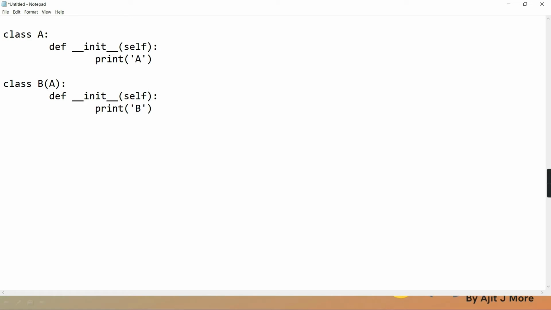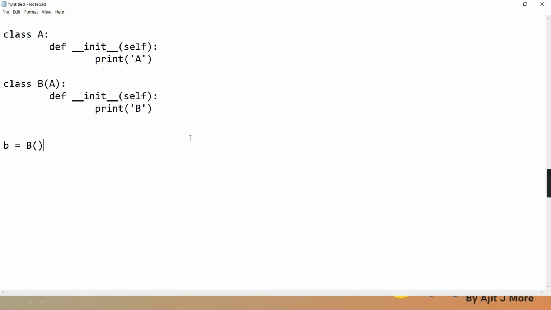Suppose now this is the situation, the same situation as in C++ or Java, and I am creating an object of B class. This is the same situation: a default constructor in the parent, a default constructor in the child. This is the parent class, this is the child class, both have a default constructor. Then I create a child object. So tell me, if it is C++ or Java, will the child constructor implicitly give a call to the parent constructor?